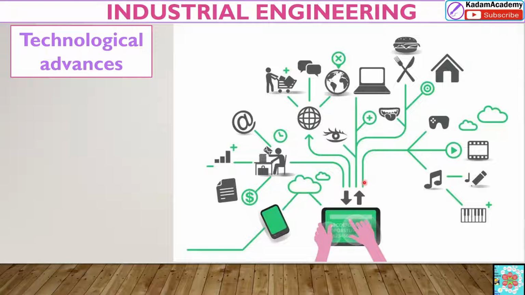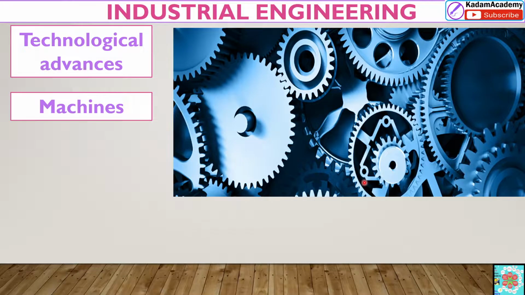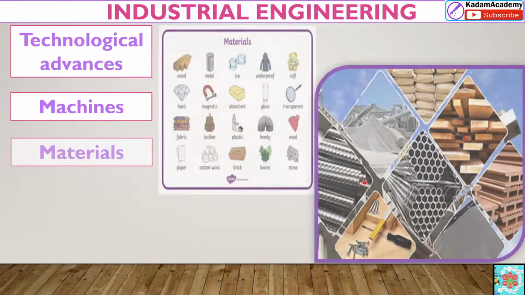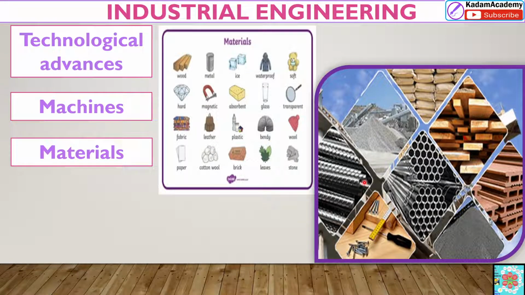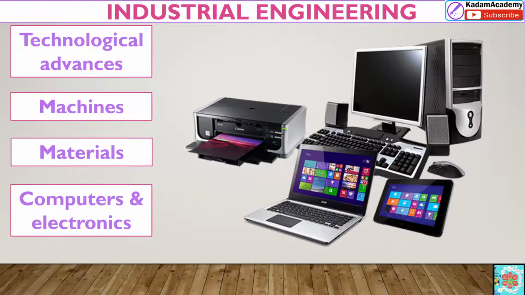This is the technological advance. There are advances in machines, in materials, friends, and in computers and electronics also. These have changed the job description of the engineer rapidly.